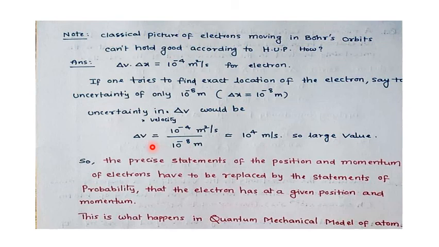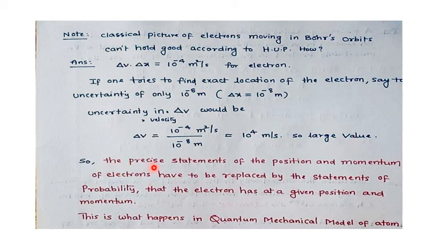So when you are calculating the exact position or location of the electron, then what about the velocity? It's impossible to calculate because there is a high uncertainty value, 10 power 4 meter per second, so it is a very large value.